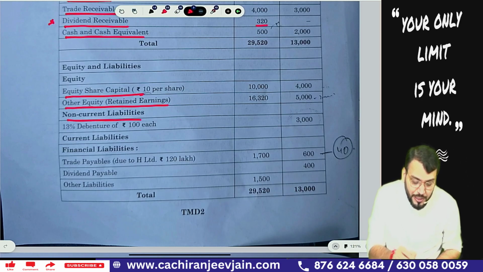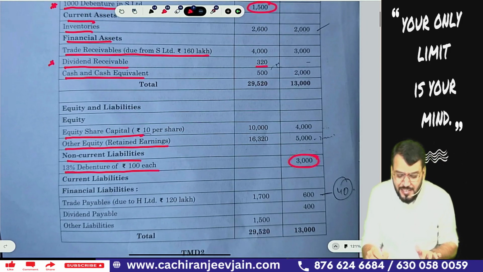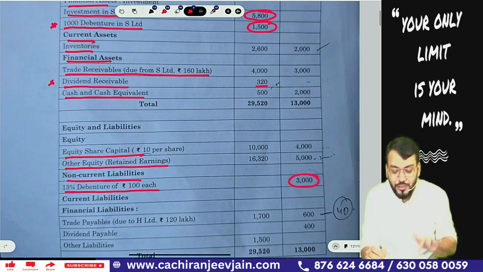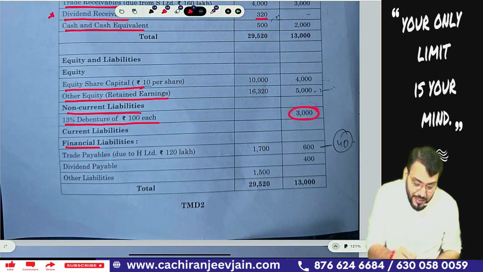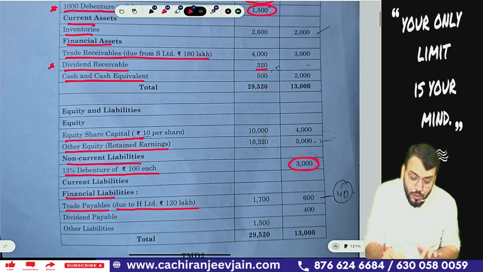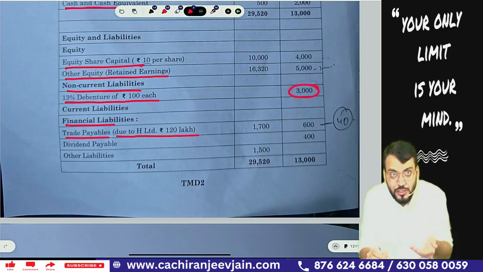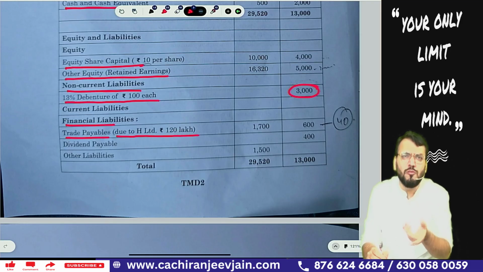Non-current liability, you can see 13% debenture of rupees 100 is 3000, means can I say all the debentures were not held by H Limited? All the debentures were not held by H Limited. Financial liability trade payable due to H Limited 120 lakh. So you can see out of 160 lakh, only how much is coming in the balance sheet of subsidiary company, that is 120 lakh.